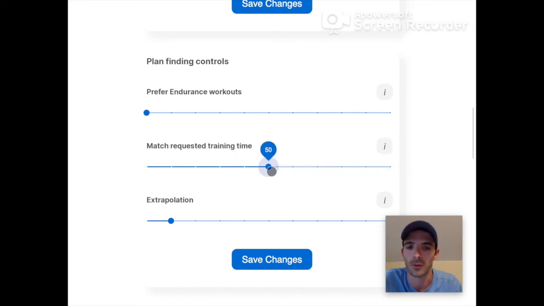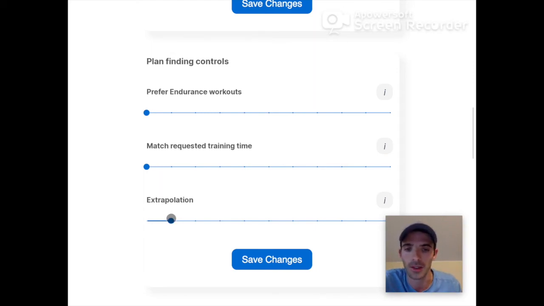If you set this to 50, it'll find something between half of what you requested and 4 hours, which will be the optimum for what your goal is. If you set it to 0, it'll explore all the possibilities. There will be no constraints.